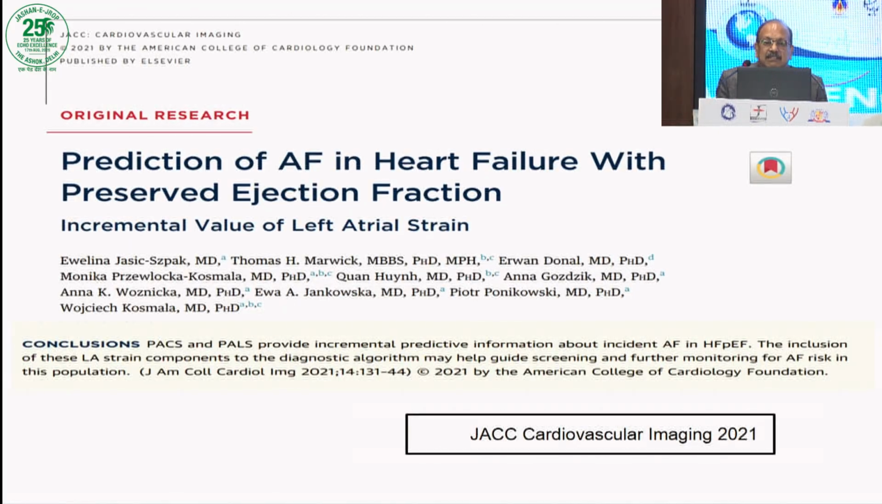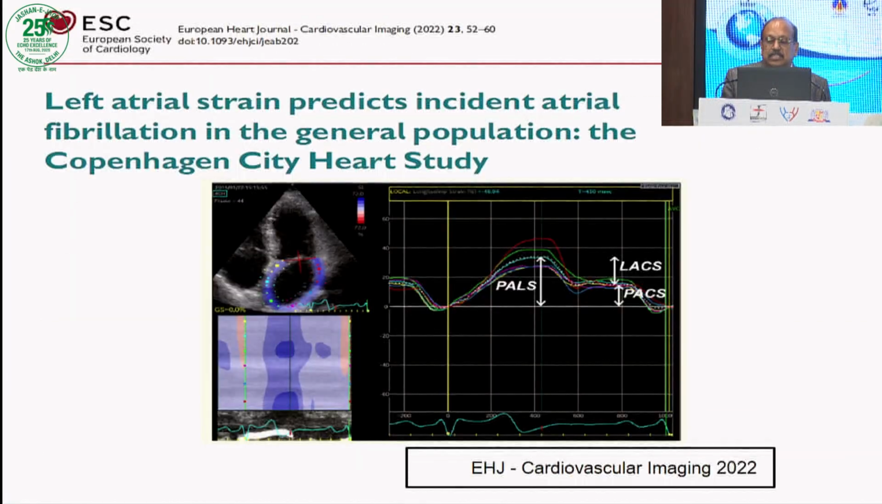The peak atrial contraction and longitudinal strain, if you measure them in a patient with heart failure with preserved ejection fraction, can help predict atrial fibrillation and which category a person will fall into in time to come. It means we have to be more aggressive in treating these patients rather than debating rate versus rhythm. And management is more difficult than prediction.